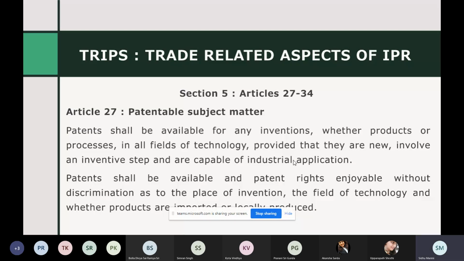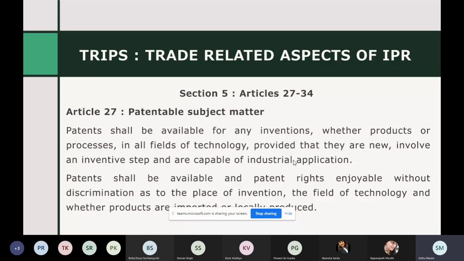In the second para also, they say patents shall be available. That means the countries don't have the freedom here. Patents shall be available and patent rights enjoyable without discrimination as to the place of invention, field of technology, and whether products are imported or locally produced. This means that the countries do not have the option of categorizing inventions on the grounds of where they are invented, the place of invention, the field of technology.